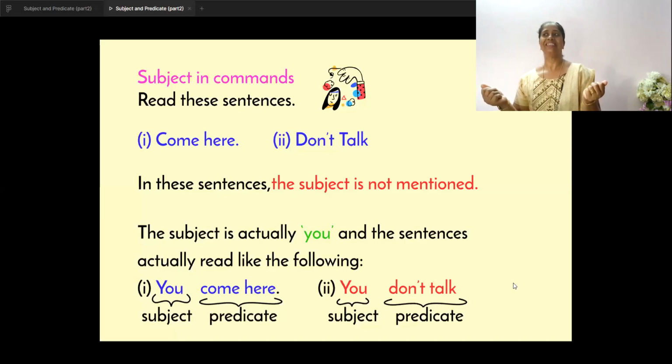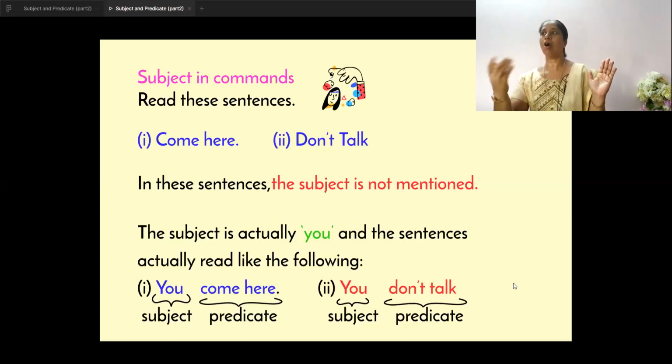Think over it. When you say come here, you're saying it to someone. So either you have to say the name of the person, Raju, come here, Neha, come here. Or if the name is not called, then you will say, you come here, you please come here, isn't it? So the subject in the command sentence, even if it is not there, you have to understand the subject is you, Y-O-U, you.